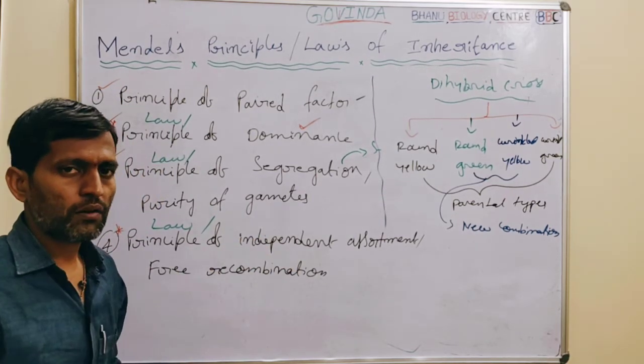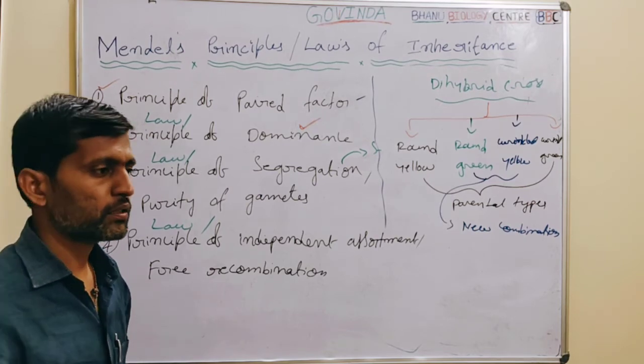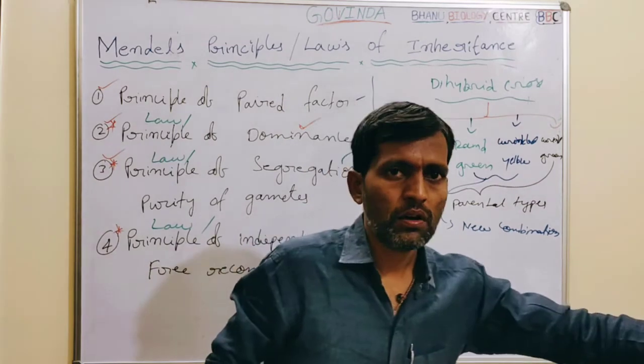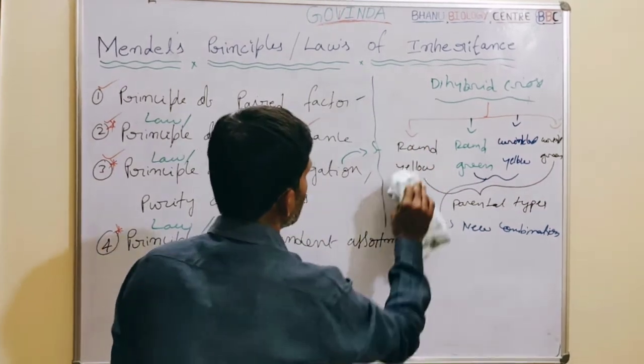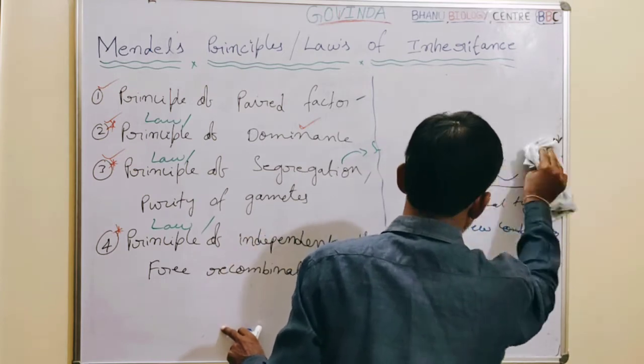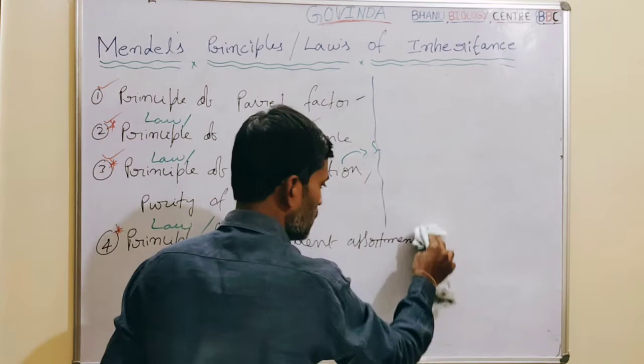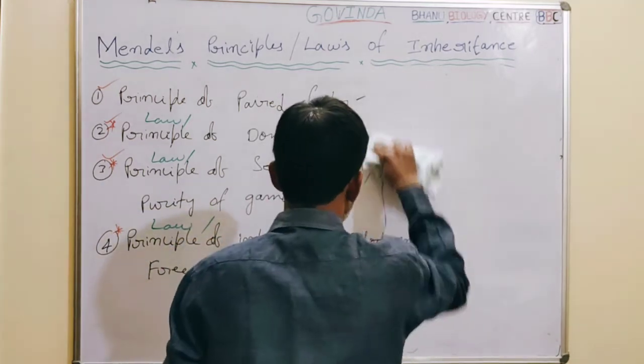After Mendel, many other experiments were done by other biologists. Finally, they came up with some exceptions to Mendel's laws. Let me write the exceptions.